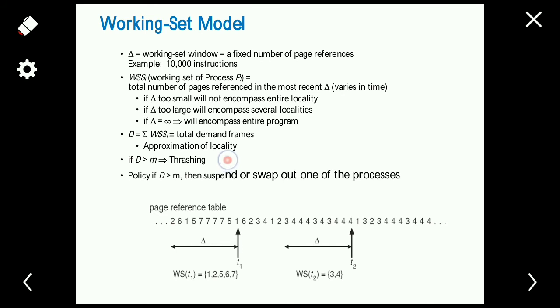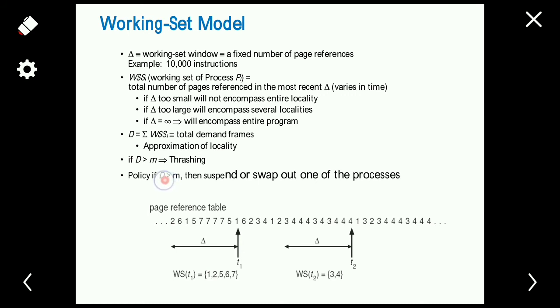If the sum of the working set sizes of all the processes becomes greater than the total number of frames, that is M, then thrashing will occur. So if D is greater than M, then one of the processes must be suspended. Similarly, if D is less than M, that is, if the total demand of all the processes becomes less than the total number of frames available, then another process is initiated.